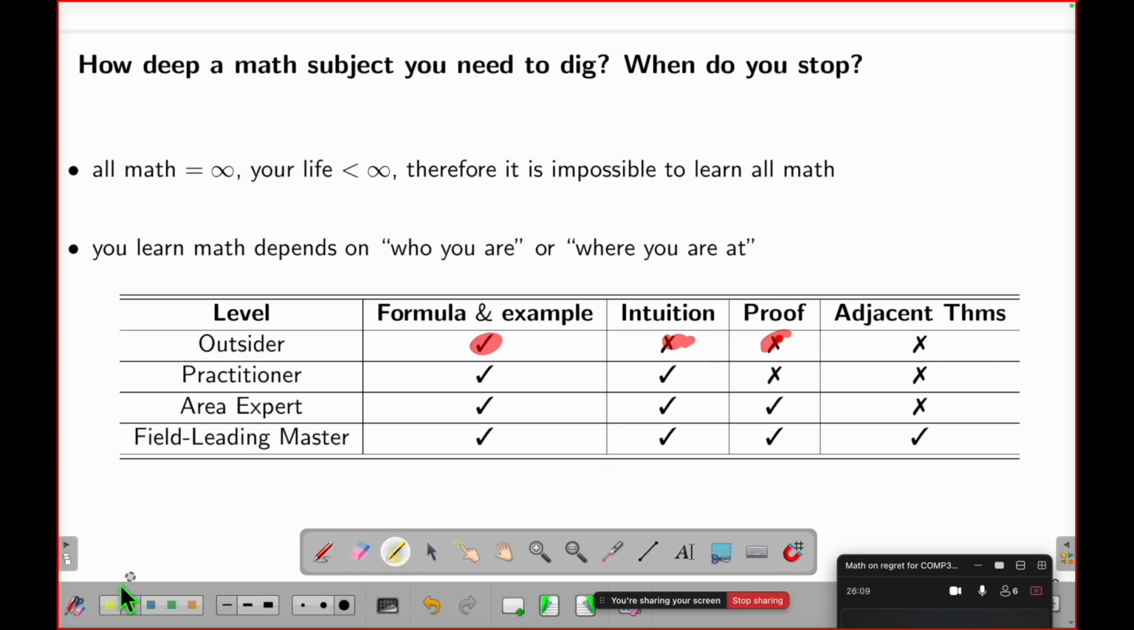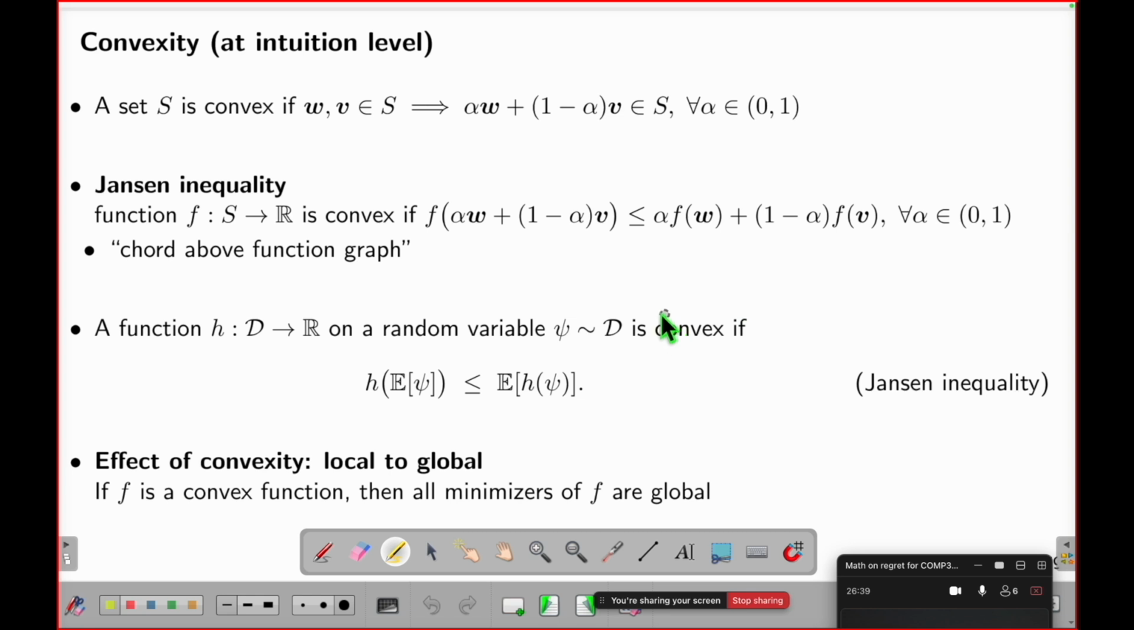But if you are an expert, or working in this area where you will use this all the time, please do try to understand why this is true. So that's what you need to do. Always know up to this. Because math has an infinite amount of content and your life is finite, you need to stop at some point. So now we are going to talk about convexity at an intuition level.